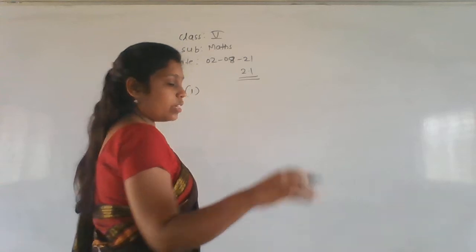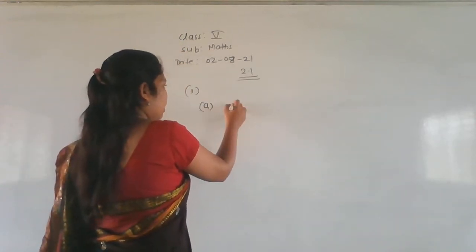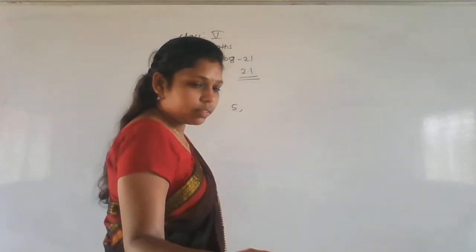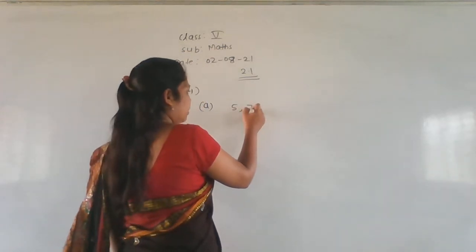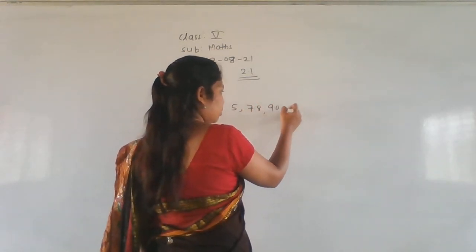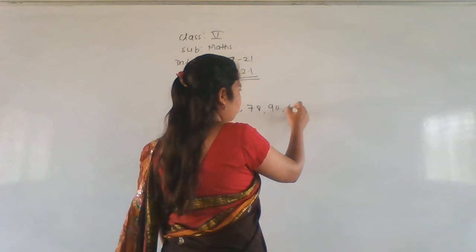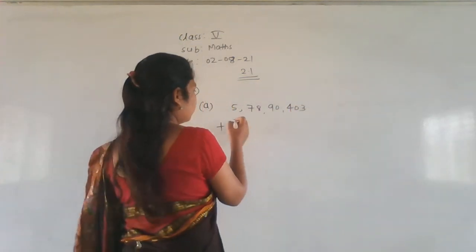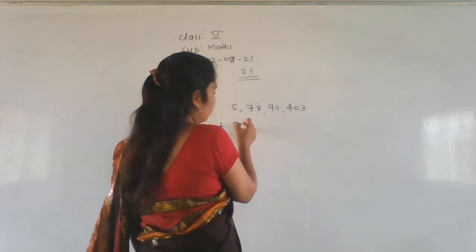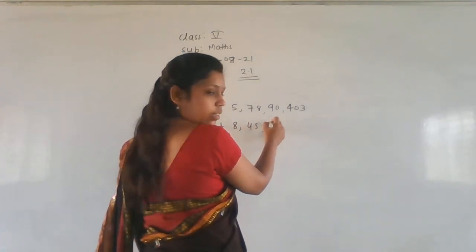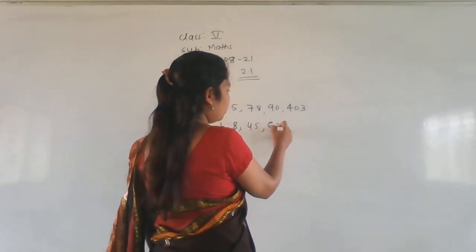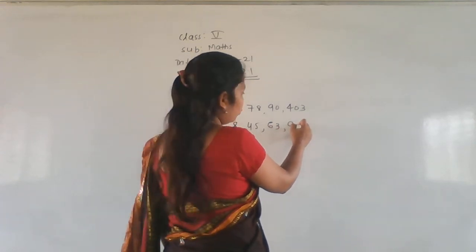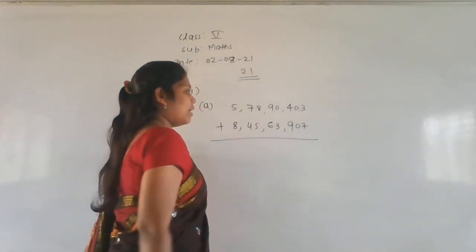Okay. So first one. What is the first number? They given larger numbers. Only that is the difference. Okay. Nothing is changed here. Everything is same. 403 plus 8 crore 45 lakh 63,907. Now add the values.